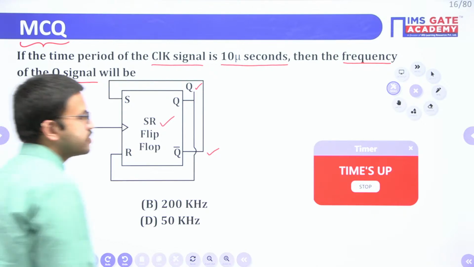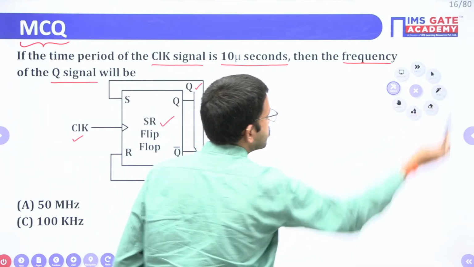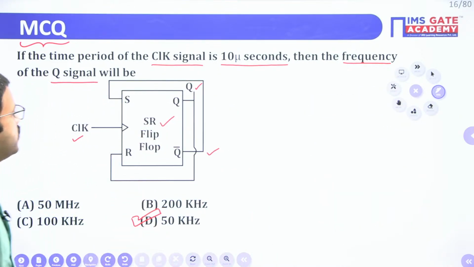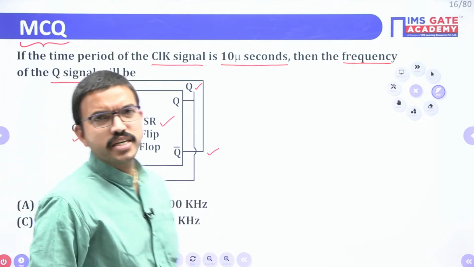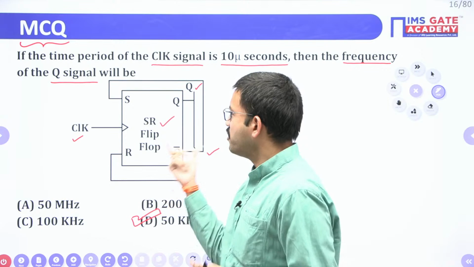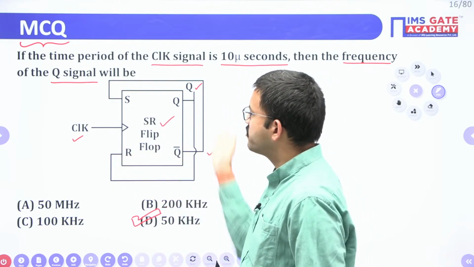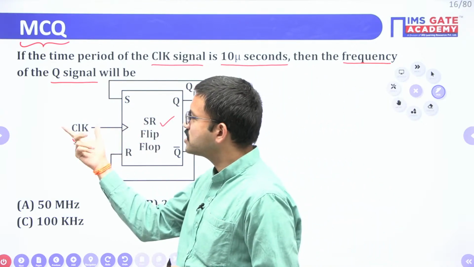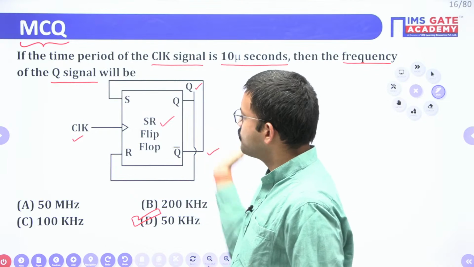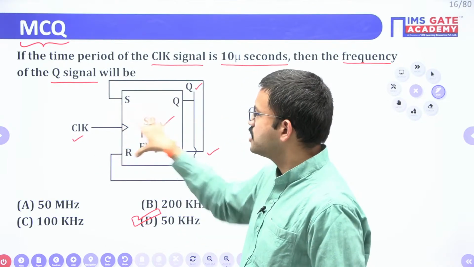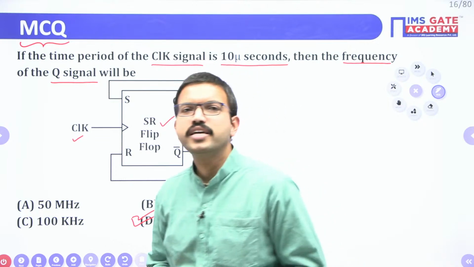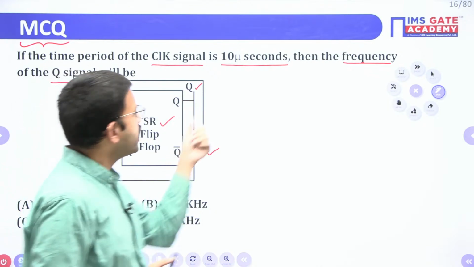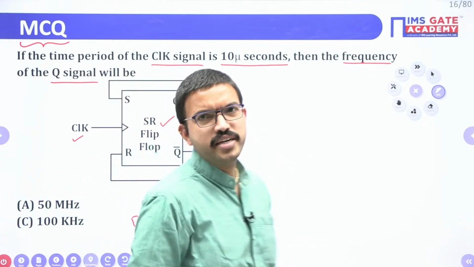Option D is the correct answer for this question. Whenever you get any question related to flip-flops, sometimes they will give a single flip-flop and, with the help of some feedback connections, make the circuit, or sometimes they will give logic gates and, through the feedback method, give the inputs for each and every flip-flop. Sometimes they will ask you to identify the given circuit, sometimes they will ask about the output, either frequency or time period, etc.